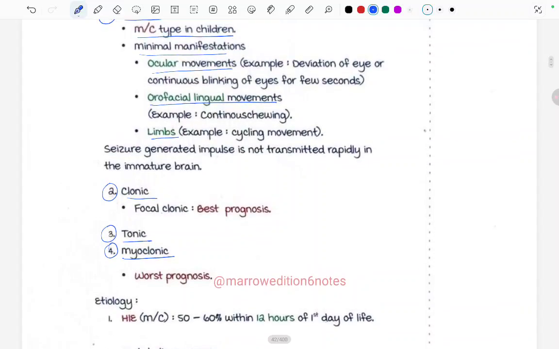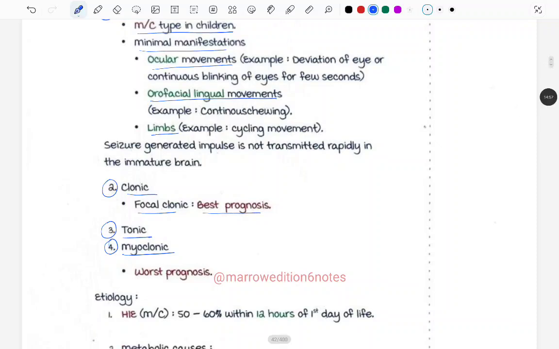Focal clonic has the best prognosis, and the tonic and myoclonic has the worst prognosis. In this clonic type, there will be rhythmic and repetitive jerking seen, but in this myoclonic one, there will be very sudden jerks which last for just few milliseconds. Okay.